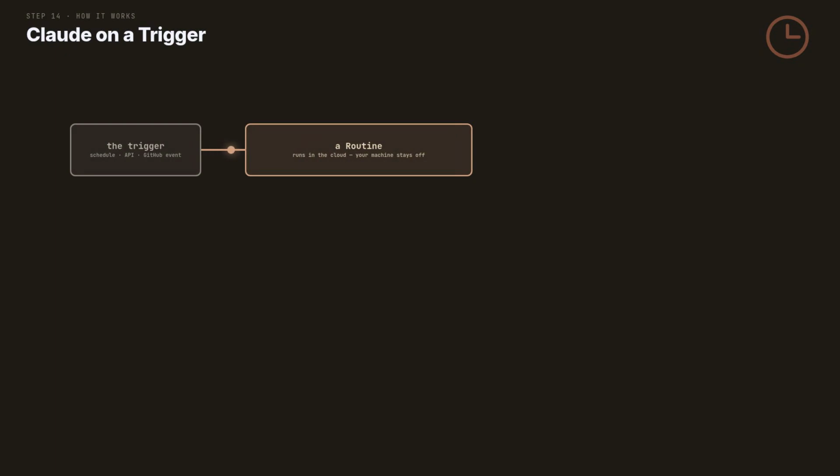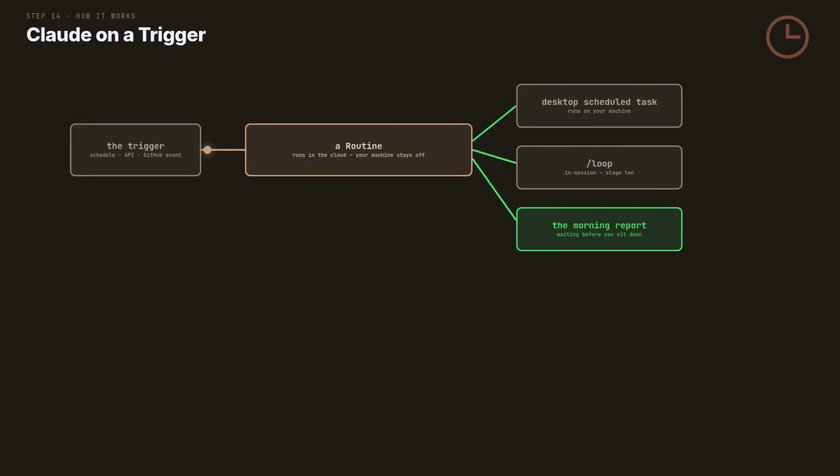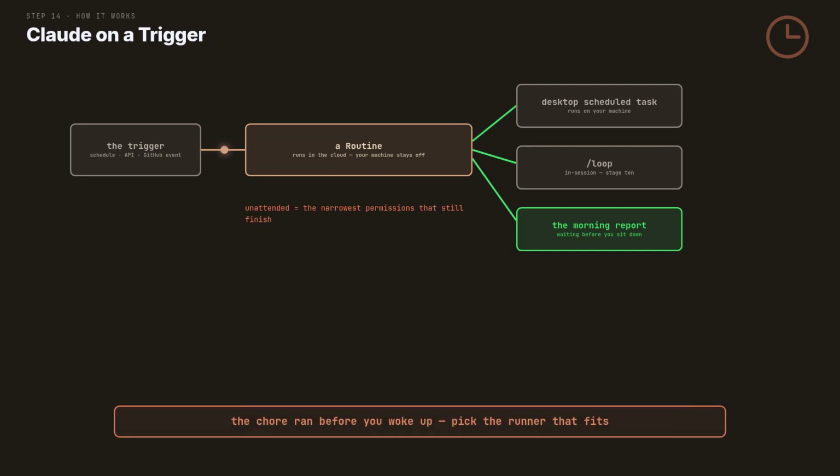The modern way is a routine. It runs on Anthropic machines, fired by a schedule, an API call, or a GitHub event. The desktop app schedules tasks on your own machine. And /loop from stage 10 covers polling inside a session. Whichever runner you pick, unattended means lockdown. The narrowest permissions that still finish the job. The job itself is always the same shape. 1 headless prompt. The runner just decides who fires it and where.